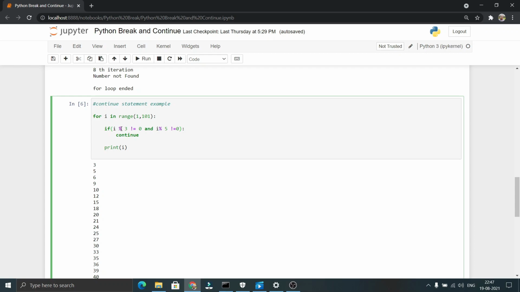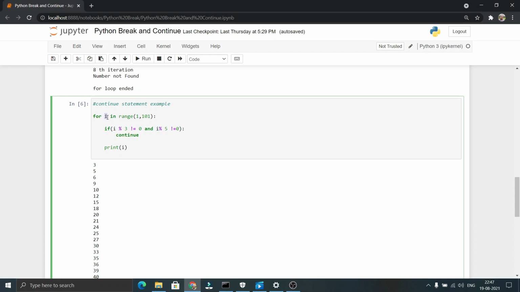So as the value is false, it simply doesn't execute this continue statement and comes to this print statement and prints the value of 3. You can see the 3 here. In the fourth iteration, i value will be 4. As 4 modulo 3 and 4 modulo 5 will not return zeros, this compound statement will return true. And this continue statement is executed in the fourth iteration. As this continue statement is executed, it doesn't print the value of 4 also.